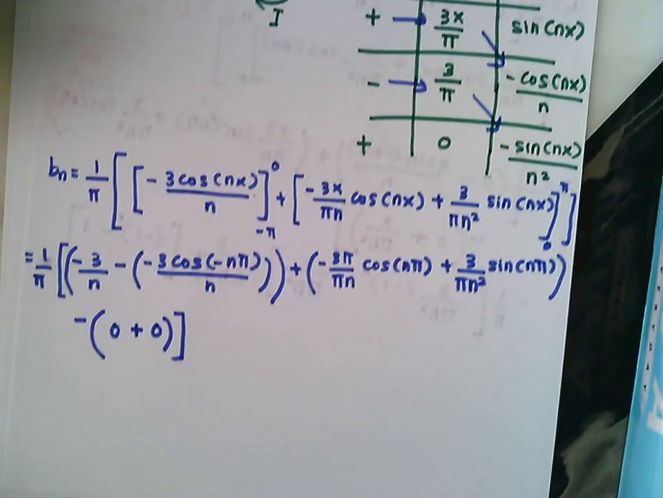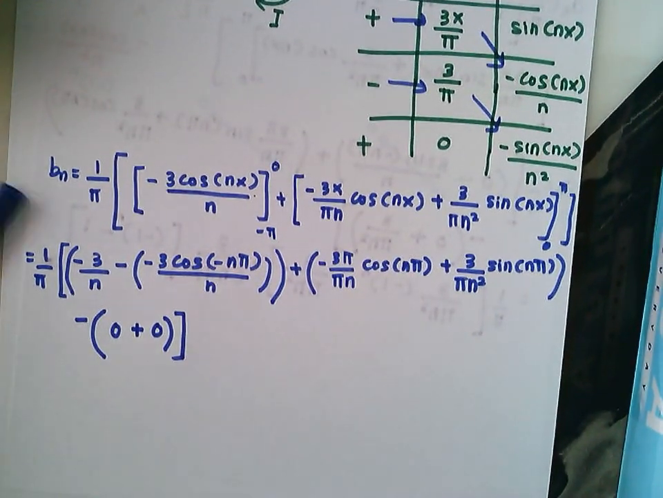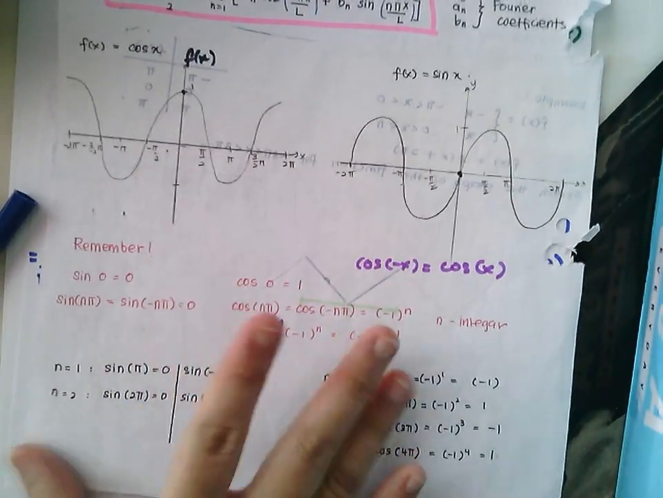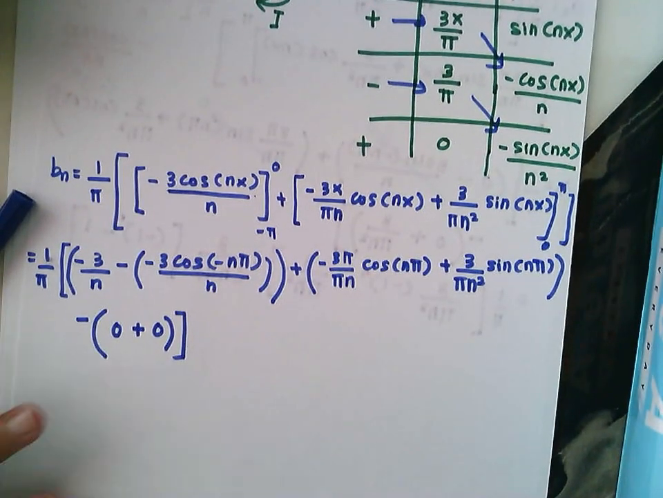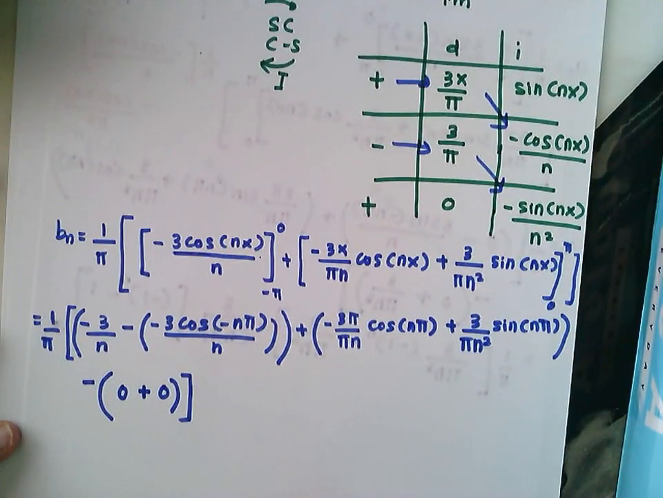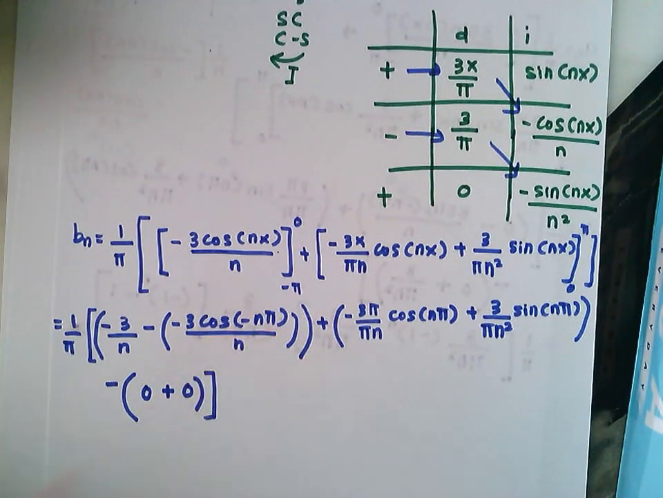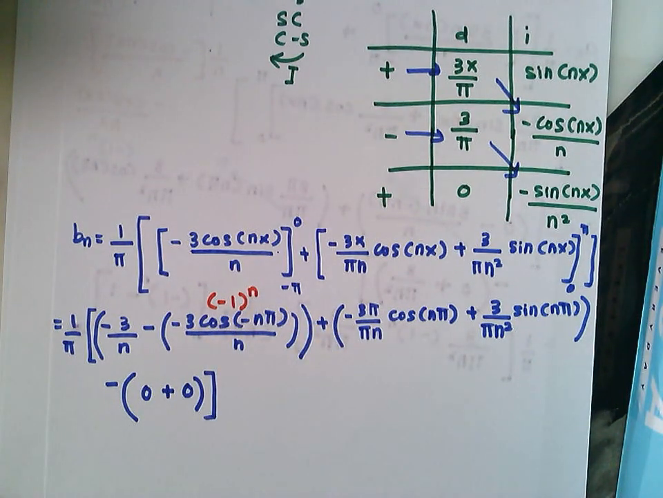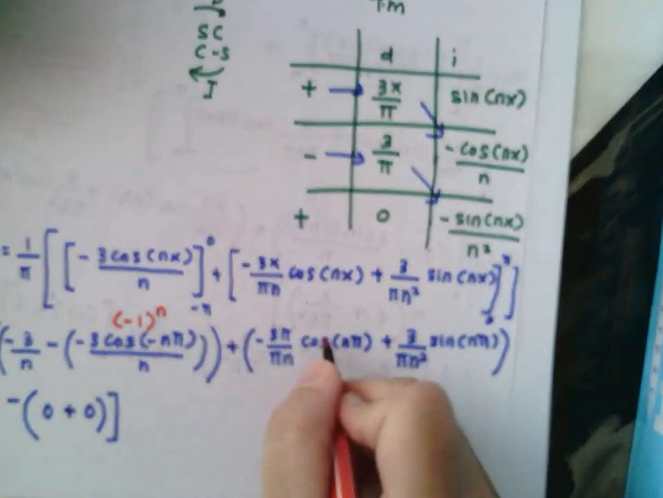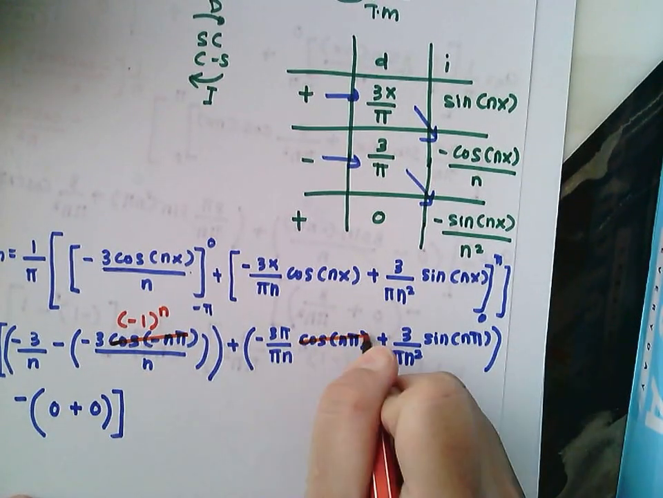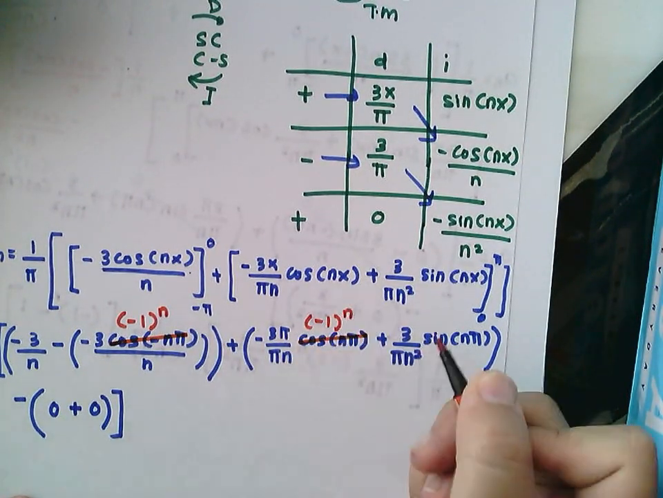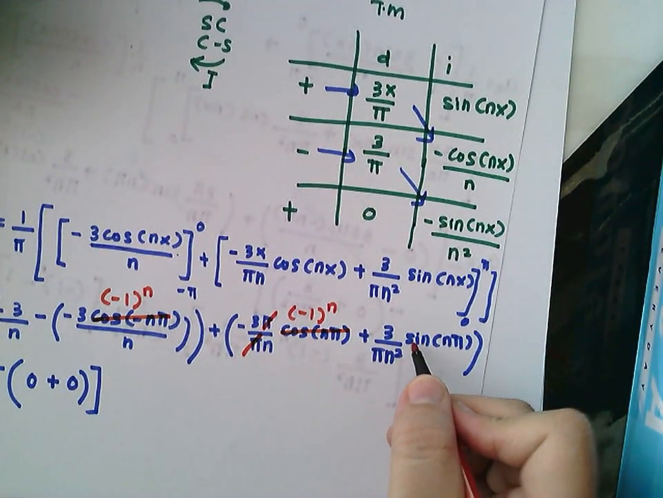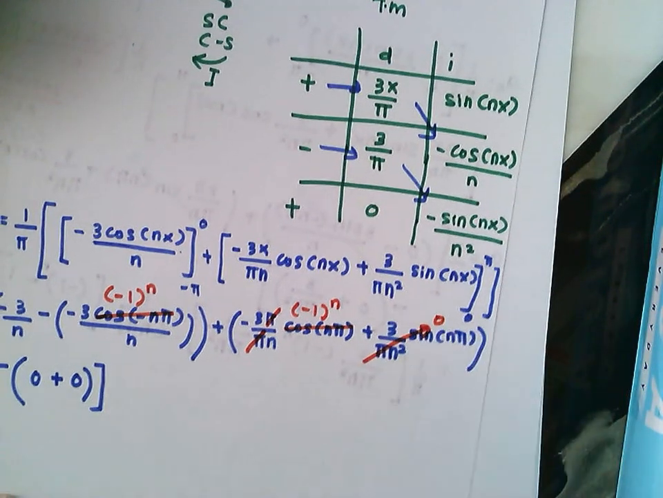Okay, so now you need to simplify by using this one again. For the first function here, cos of negative n pi is equal to negative 1 to the power of n. This one can cancel out. Sine n pi is equal to 0.